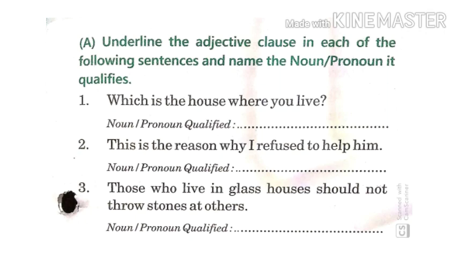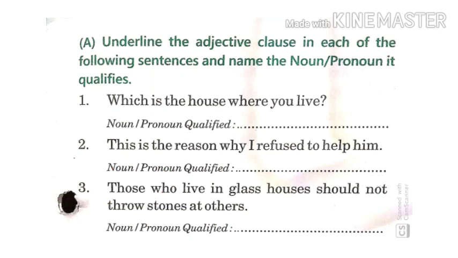Third, those who live in glass houses should not throw stones at others. Okay, who should not throw stones at others? Adjective clause, who live in glass houses. So underline, who live in glass houses is the answer. Now what is it talking about? It is talking about those, and those is a pronoun.